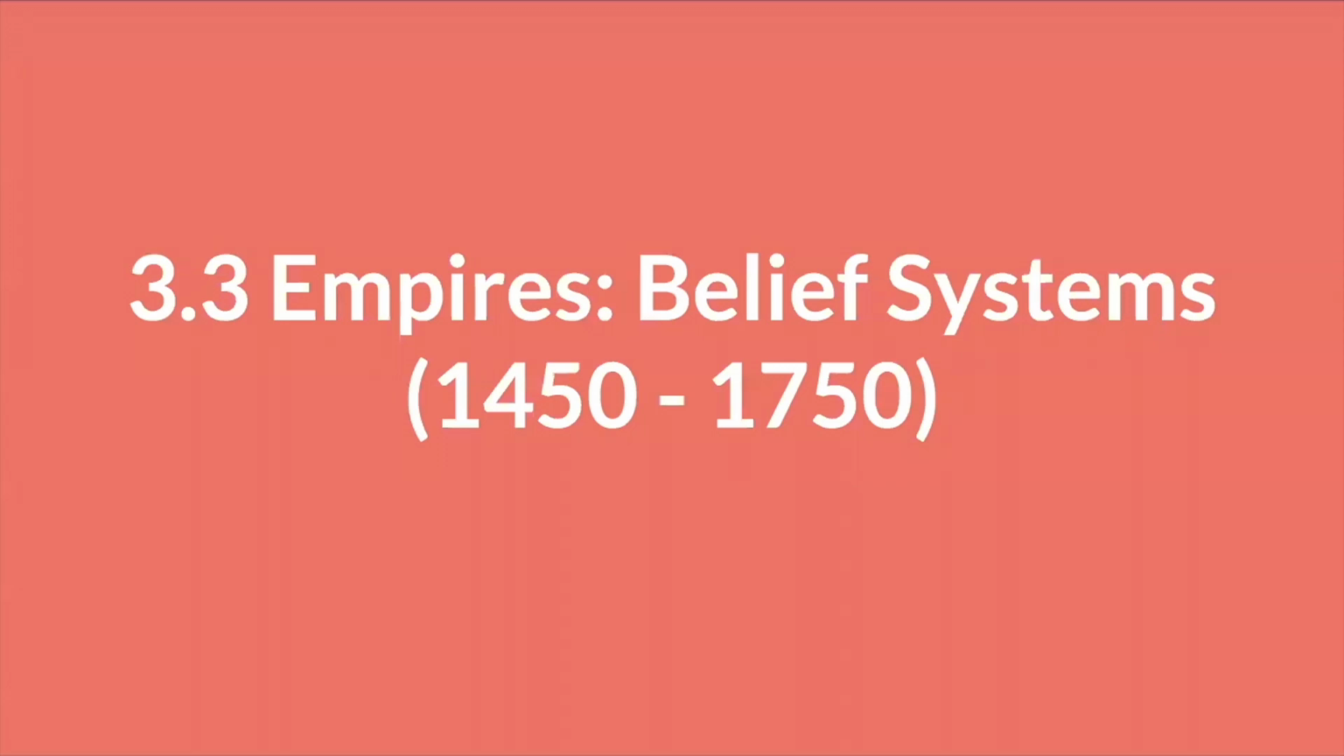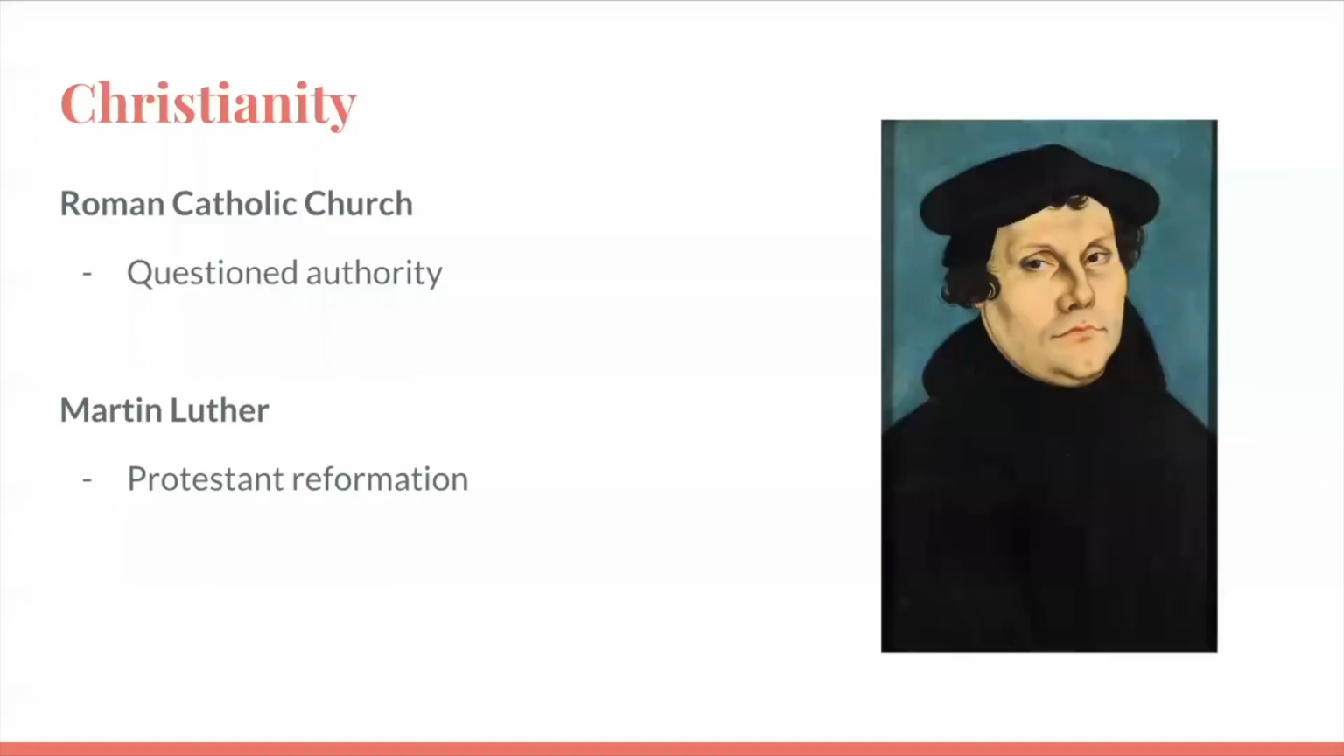Now we will move into the final subunit for today, which is 3.3 and focuses on the belief systems of the empires. The two main religions that were most common from the 1450s to the 1750s were Christianity and Islam. First, we will talk about Christianity.